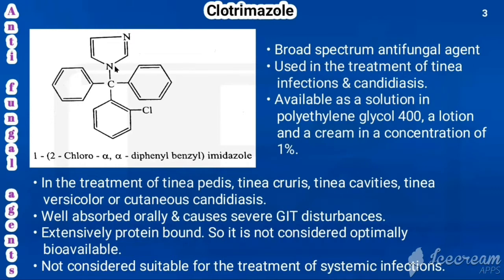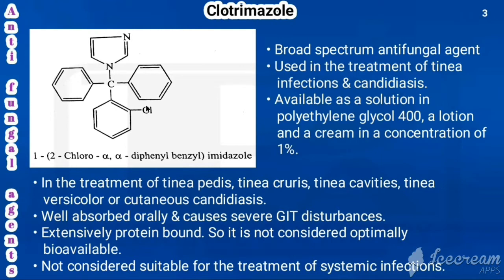First, it is having imidazole. With the first nitrogen of imidazole, what is attached? This is called as the benzyl. Benzene ring with CH2, that can be called as benzyl. And the carbon present here can be called as alpha carbon. With the alpha carbon, it has 2 phenyl rings. So 2 hydrogens are replaced by means of 2 phenyl. That is the structure of clotrimazole.